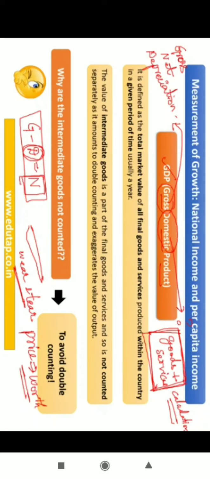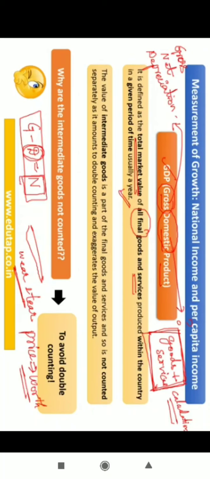We will move forward. Coming to gross domestic product, it is defined as the total market value of all the final goods and services which is produced within the country in a given period of time, usually a year. So first, we are calculating the final market value of all the goods and services that are produced where?